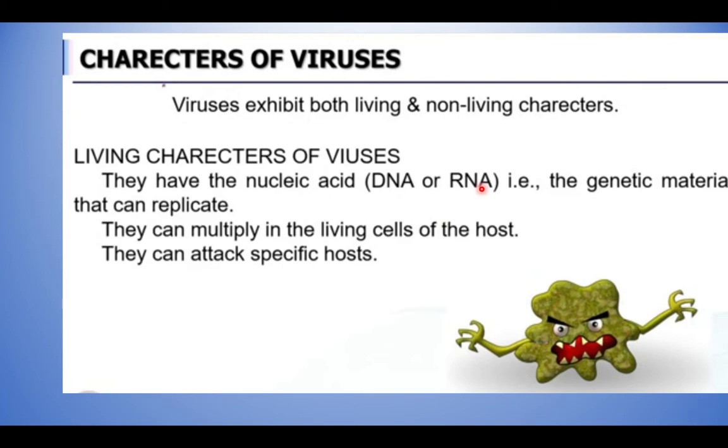It's a genetic material, so this only produces more and more. That is, replication is possible only with the help of this living material. It can multiply in the living cells of the host. So if this virus is present in a living cell, it can produce more and more virus-affected cells, and it affects the specific host. Suppose the virus has entered into the human body, it can produce more and more virus-affected cells, and it affects the host. Host means a person where it is living.